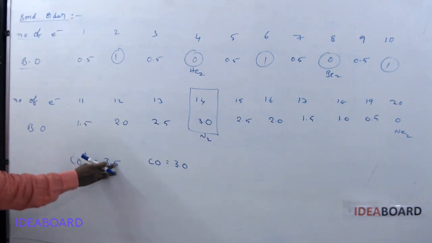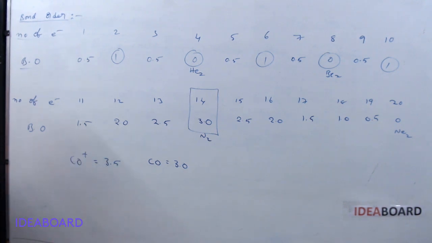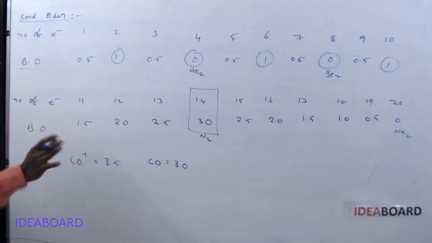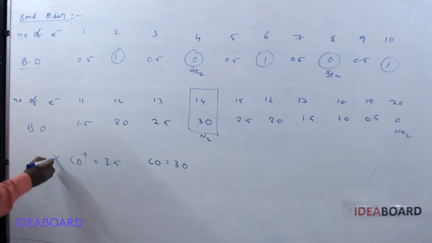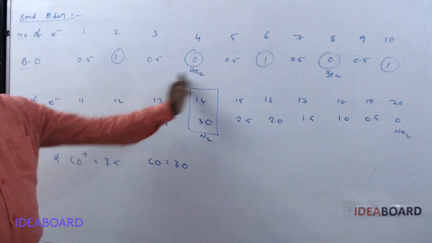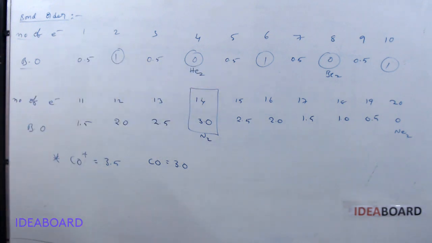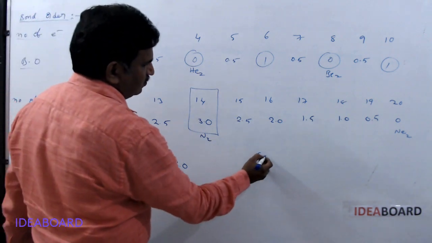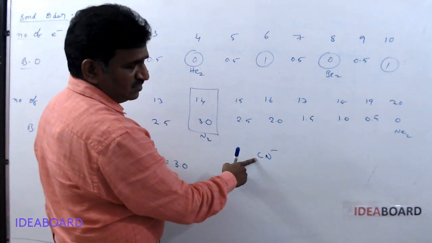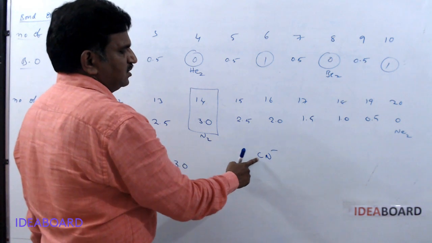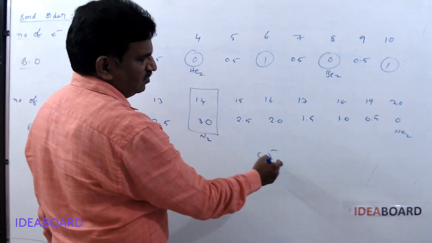But CO plus has a special bond order value because there is a difference in configuration also. It is not like the normal configuration, it has a different configuration. So this is an exceptional case. For any remaining heteroatomic species, we can apply the same number of electron rule. Suppose CN minus is there, how many electrons do we have? Carbon is 6, nitrogen is 7, 6 plus 7 is 13, plus 1 is 14.